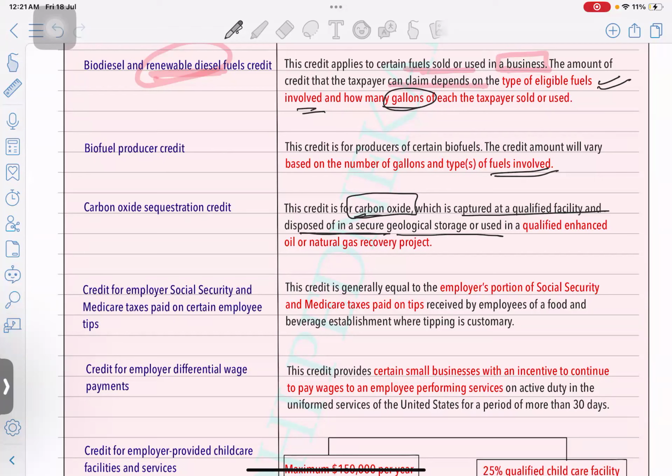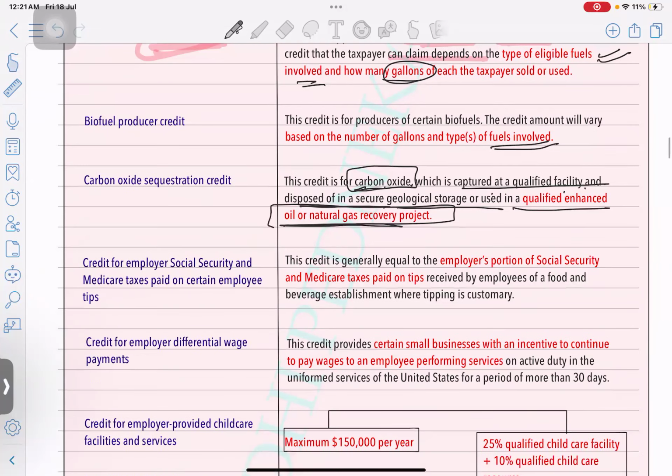So the credit is for carbon oxide which is captured at a qualified facility, because your manufacturing process is such that it is going to generate carbon oxide, and that is being captured in the manufacturing unit, and it has been disposed of at a secure, designated area. Okay, so in a qualified enhanced oil and natural gas recovery project, mainly this happens in oil and gas related projects, right?